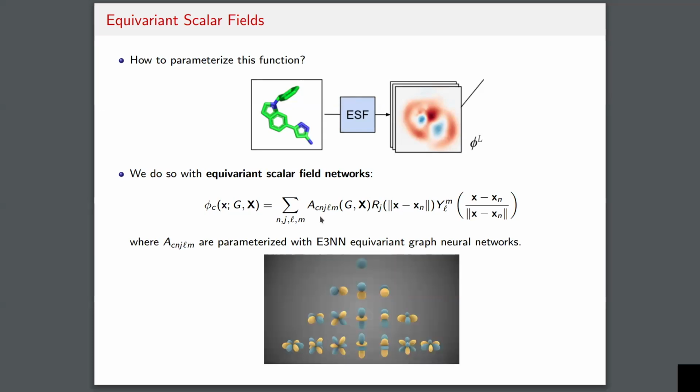The key point here is that this neural network, which is responsible for outputting these coefficients, needs to be SE3 equivariant, because when you rotate the molecule, you want your scalar field to transform in a predictable way. In fact, it should transform under a rigid body motion, right? And the only way in which that is going to be accomplished is if these coefficients a_n,j,l,m transform appropriately under global 3D rotations. And this is something that is assured by E3 equivariant neural networks.